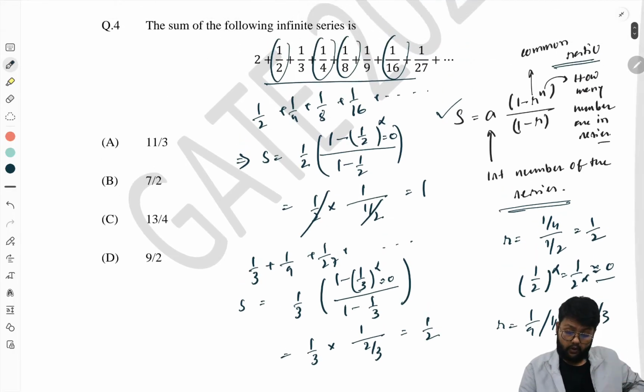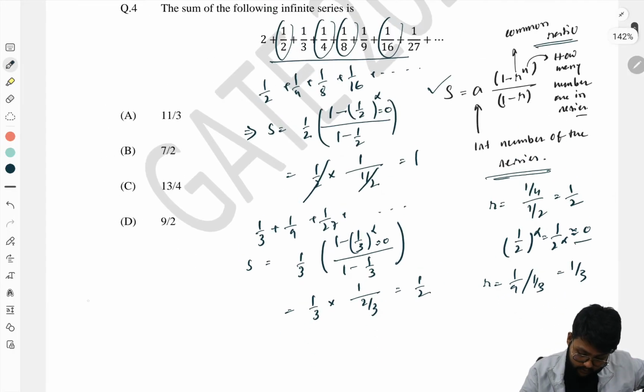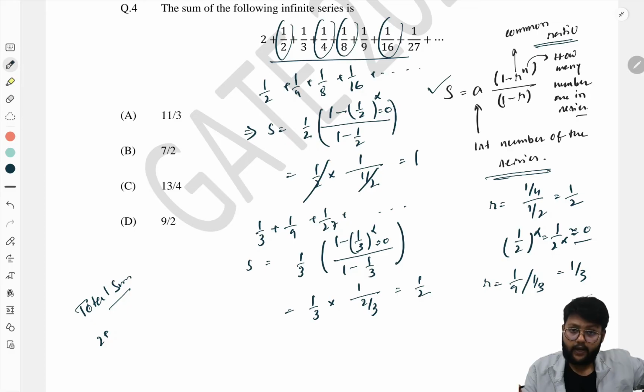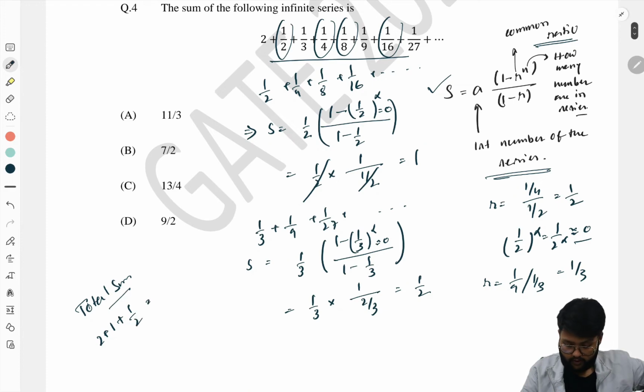So now the total sum is 2 plus, because 2 is there, the first series is 1 and the second series result is half. So this is 7 by 2. So 7 by 2, option B, is our correct answer.